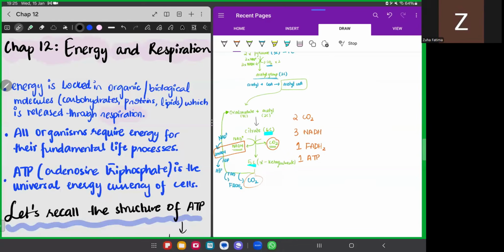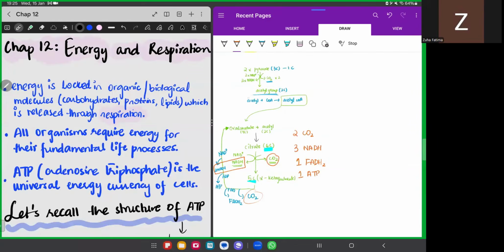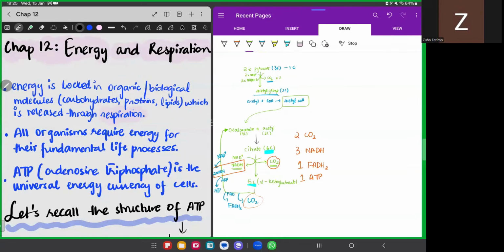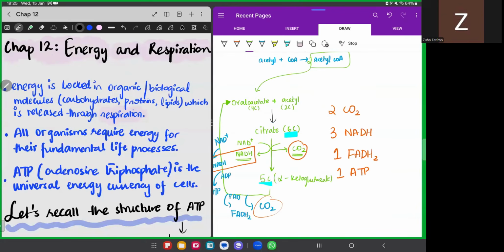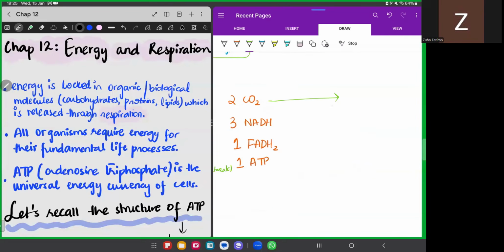However, we know that at the end of the link reaction, we had two acetyl being formed because we had two pyruvates, so we would have two acetyl groups, which means we would have two acetyl CoAs at the end of link reaction. So if from one acetyl group two carbon dioxides, 3 NADH, 1 FADH2 and 1 ATP are synthesized, we would simply multiply these values by 2 to get the overall yield, which would be 4 moles of carbon dioxide, 6 moles of NADH, 2 moles of FADH2, and 2 moles of ATP.